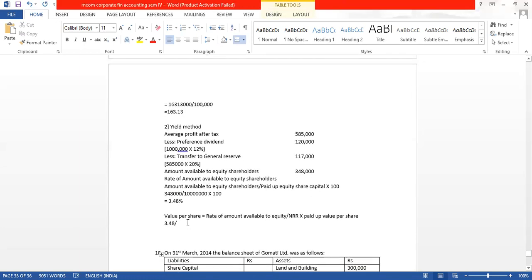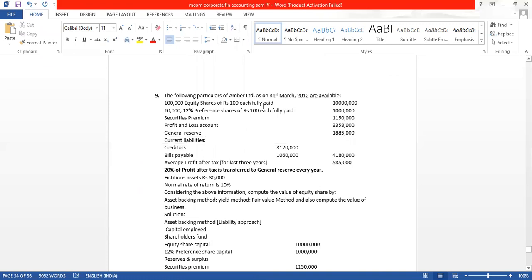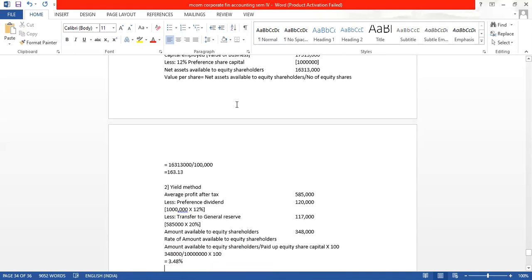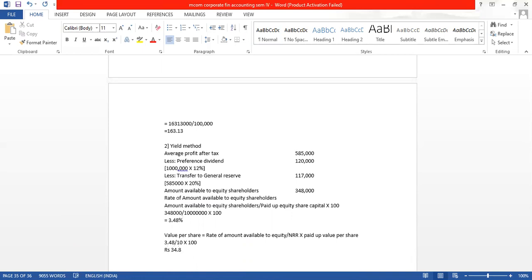So I will write 3.48 upon 10 into the face value per equity share, which is 100 rupees. So we write into 100. How much are we getting as value per share? We are getting rupees 34.8.